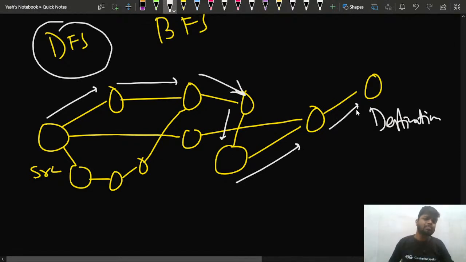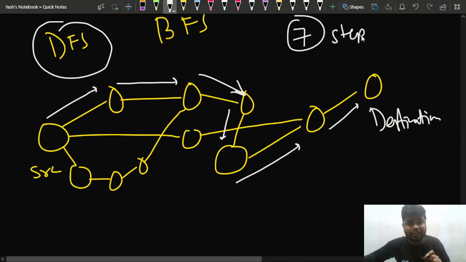Is this the shortest path? Because this length is nothing but 1, 2, 3, 4, 5, 6. So in total I have covered 6 edges, which means 7 nodes. So 7 is the number of steps that I have taken for converting the source word to the destination word.